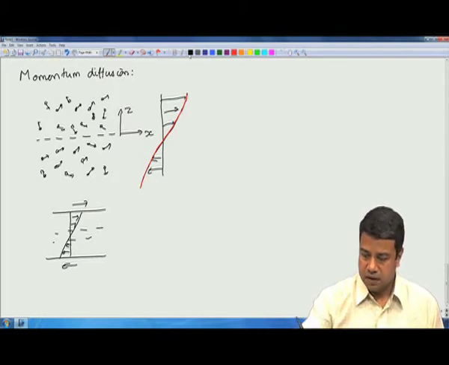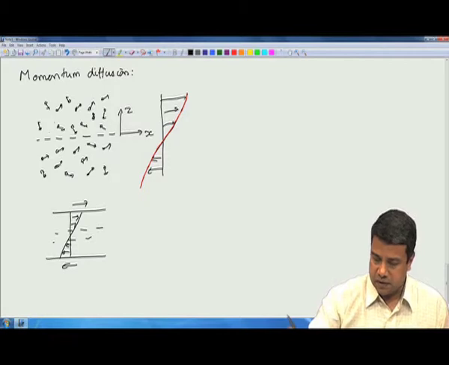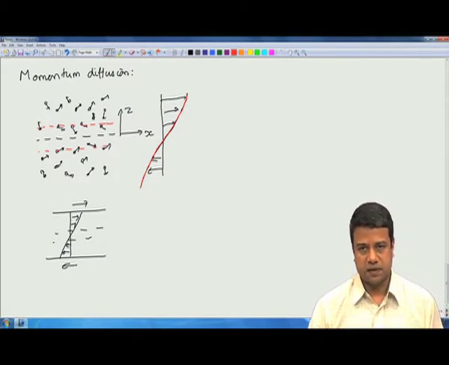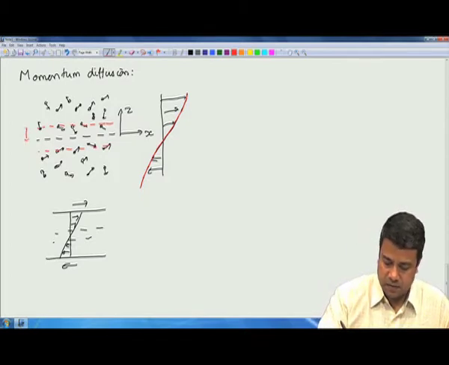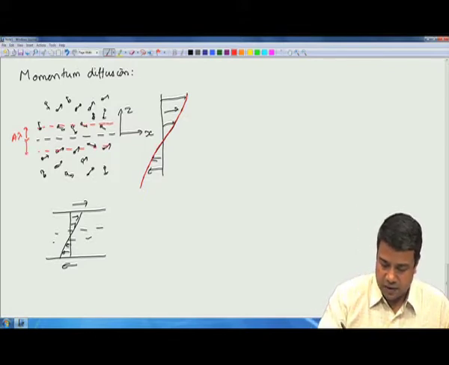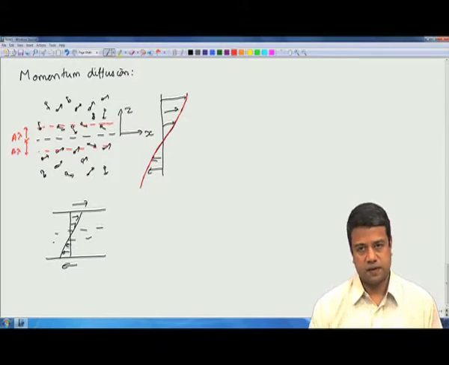Now, if I look at the molecules that are crossing the surface, the molecules that are coming downwards are coming on average from a distance comparable to the mean free path above the surface. Whereas the molecules that are going upwards are going from a distance comparable to the mean free path from below the surface.